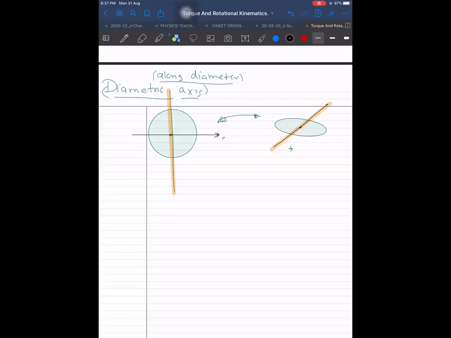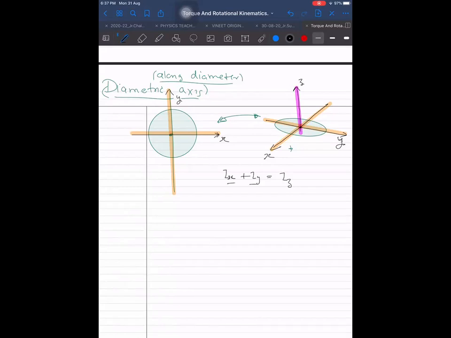This is our x-axis, and this one is our y-axis. I don't know what is Ix, and I don't know what is Iy. I can draw a perpendicular line here. This is our x-axis, let us say, and this is our y-axis. And now I can take a third axis, which is perpendicular to this, and let us call them x, y, z. This is the z axis. And I know what is Iz, but I don't know what are Ix and Iy.